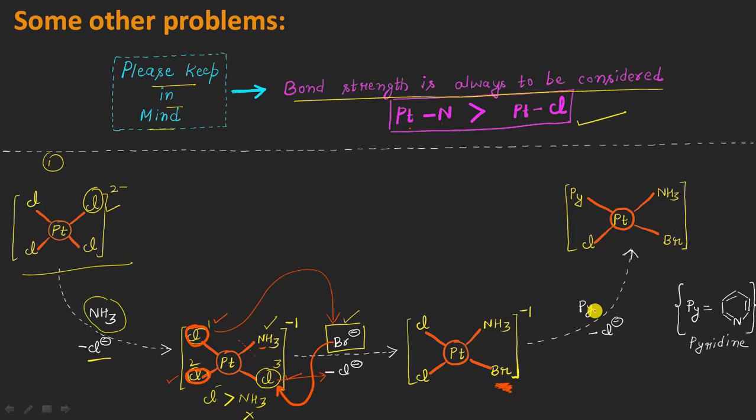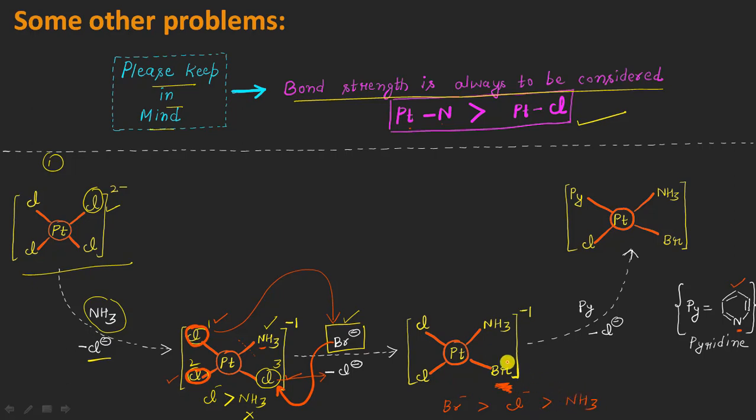The addition of the pyridine ring, which is this structure. It is a heterocyclic molecule similar to benzene, in which one carbon is replaced by a nitrogen atom. Once again, based upon that order, we know that the bromide negative is a stronger trans director as compared to the chloride, which in turn is stronger as compared to ammonia.